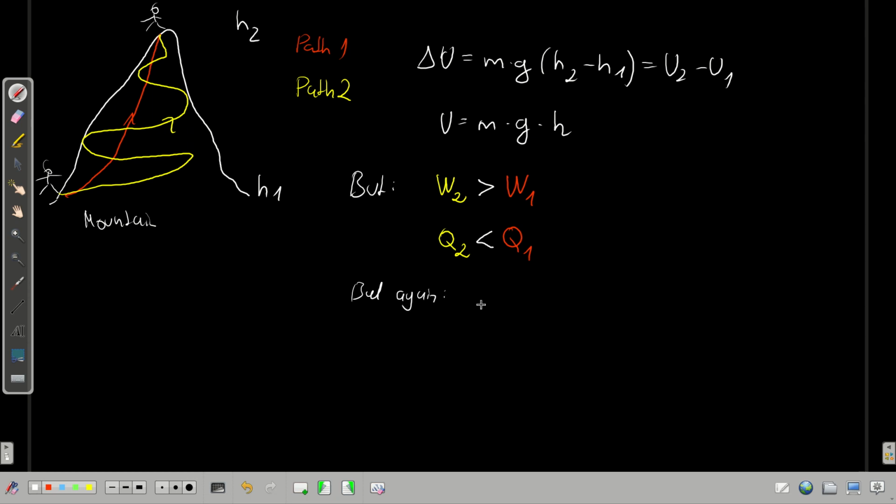Let's finalize this: delta U for path 1 equals delta U for path 2. Actually, this is already the first part of the first law of thermodynamics. In the next video, the second part, I would like to give some examples by utilizing the concept of the ideal gas. So hopefully see you there.